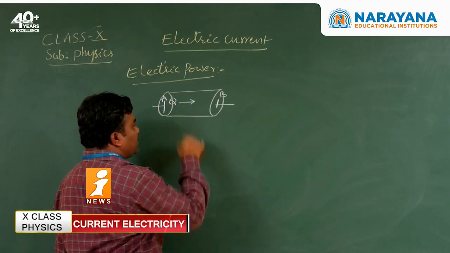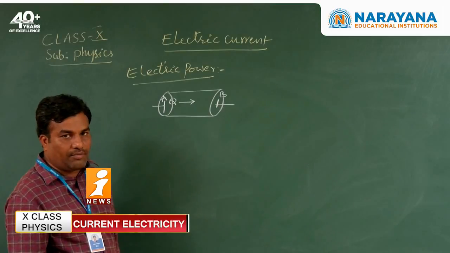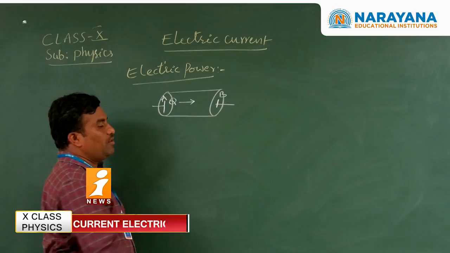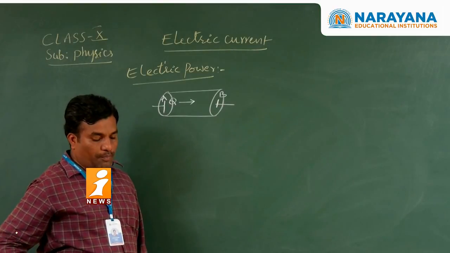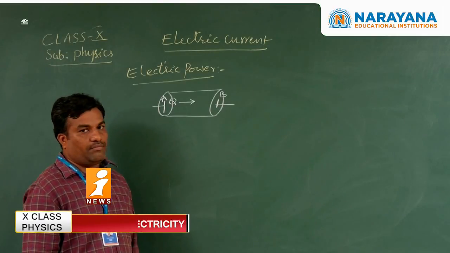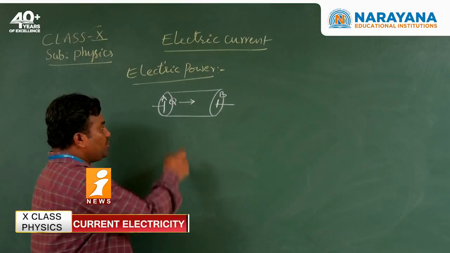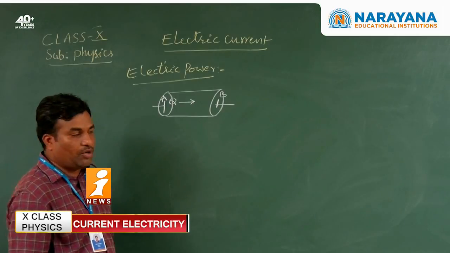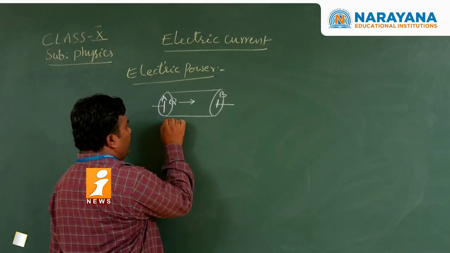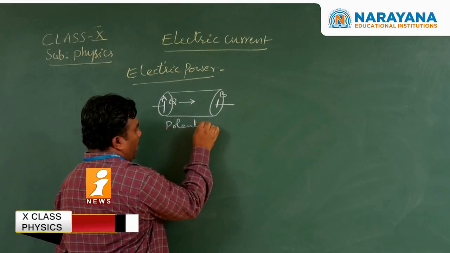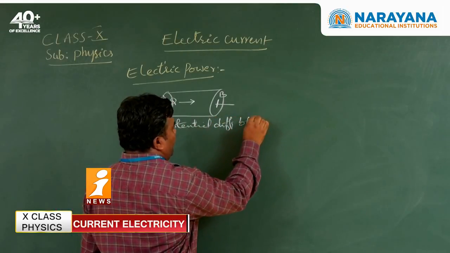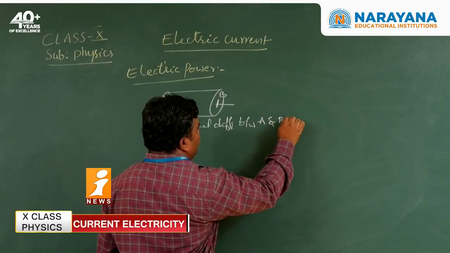The conductor has resistance R and current passing through it. The charge travels from A to B within time t, and the potential difference between A and B is V.